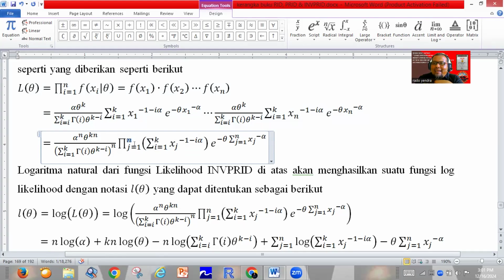So it is very easy to prove this one is the likelihood function.